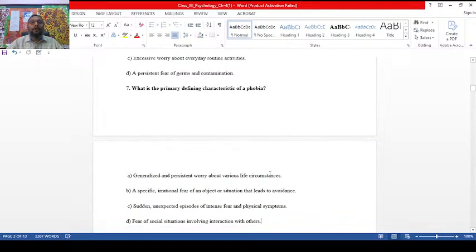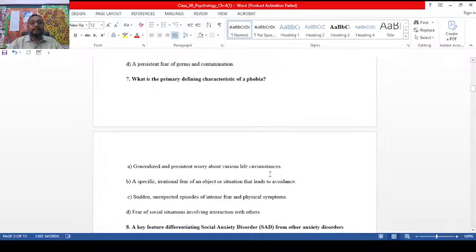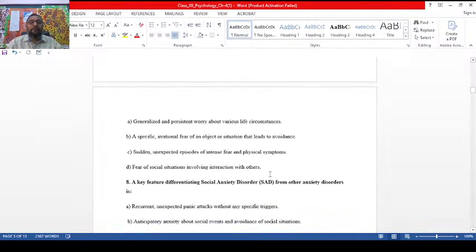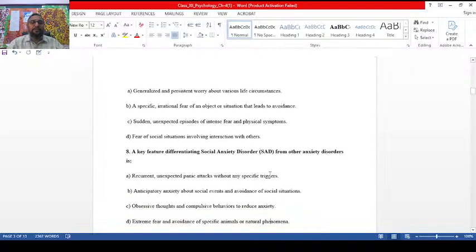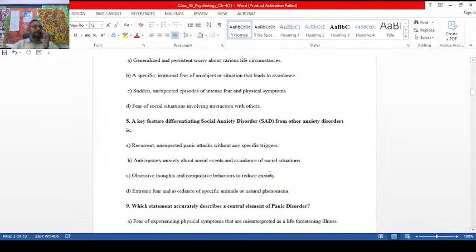Seventh one: what is the primary defining characteristic of phobia? Option B, a specific irrational fear of an object or situation that leads to avoidance. Question number 8: a key feature differentiating social anxiety disorder, SAD, from other anxiety disorders.